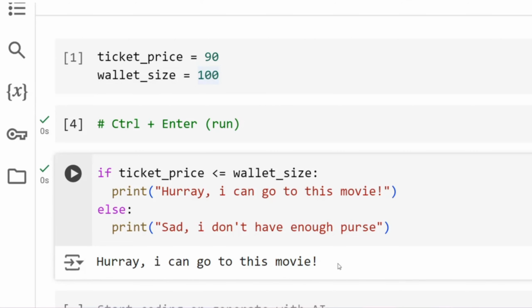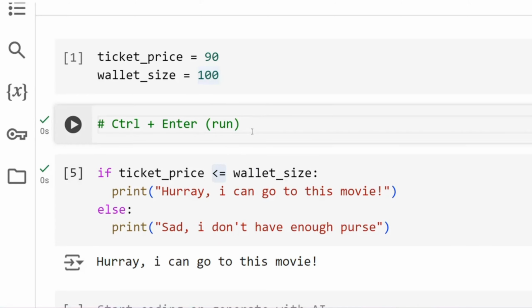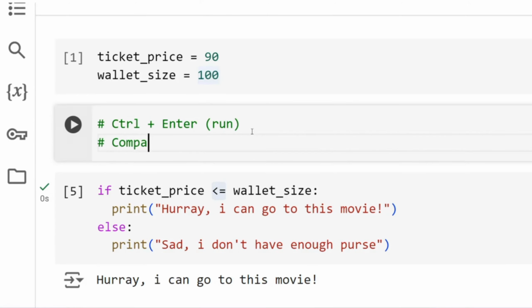Now tell us the magic. What did you write here? As I said, we are doing a comparison of ticket price and wallet size. How am I comparing? These are nothing but comparison symbols. You do a comparison using the less than symbol, greater than symbol, less than or equal to symbol, greater than or equal to symbol. Sometimes you also use double equal to and not equal to. So these are not equal to and equal to.